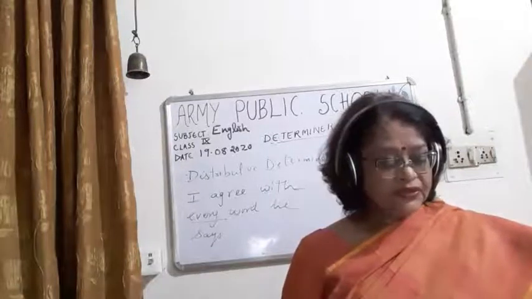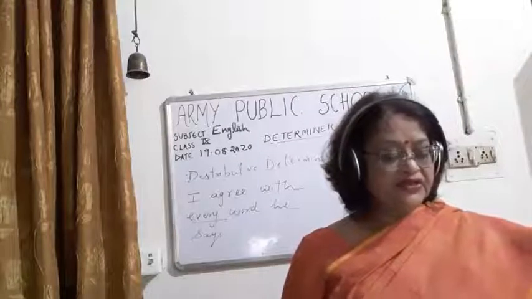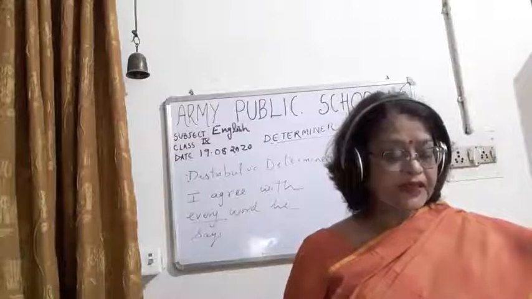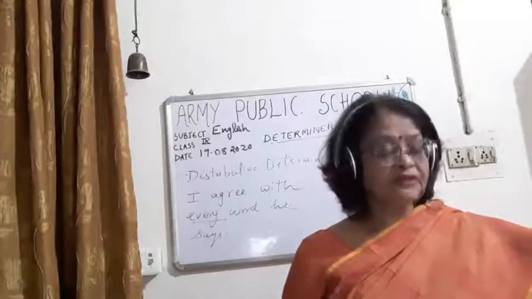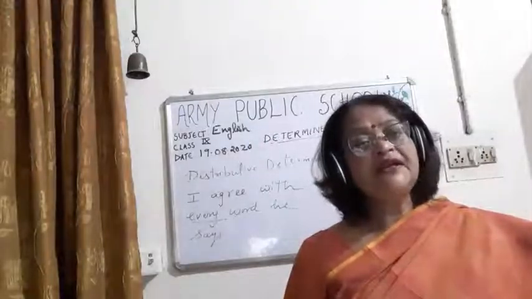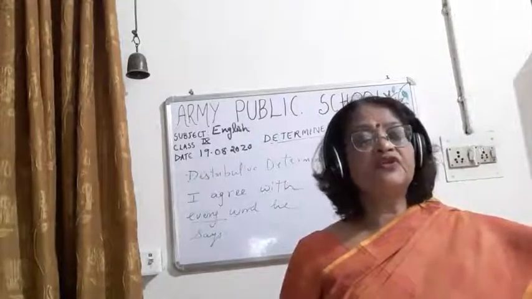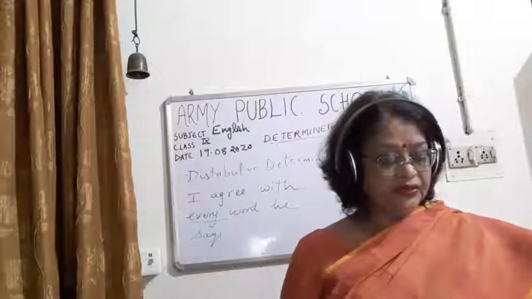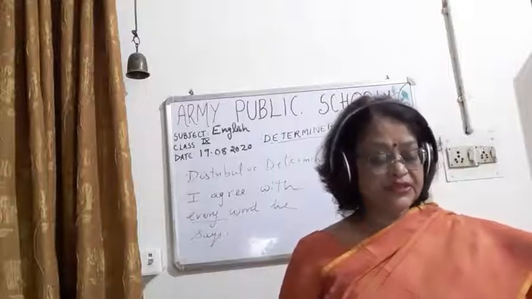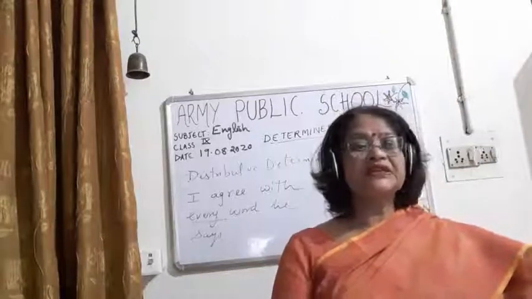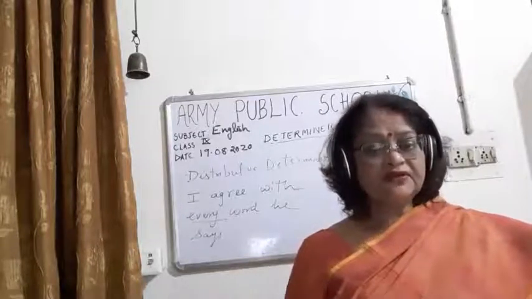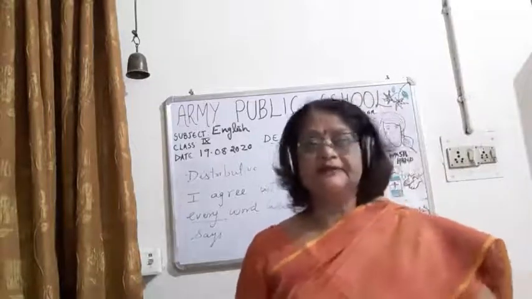So once again I revise, children. Distributive determiners refer to each single member of the group. Each is used when we talk about the members of the group individually. Children, every is used when we talk about something in general. Okay, and both are followed by a singular countable noun. So these are some of the characteristics of each and every. Now children, I will tell you something about either.